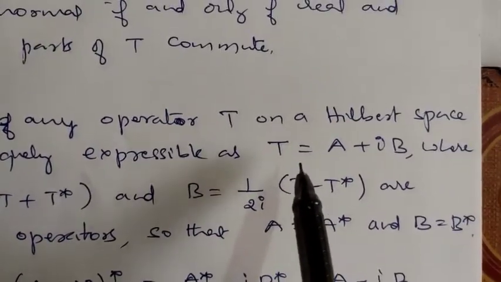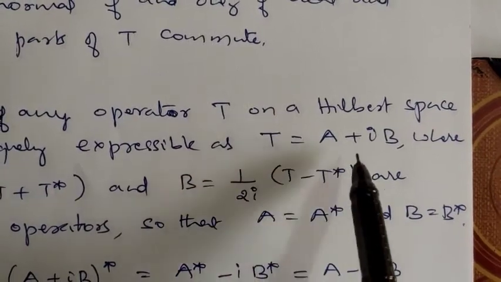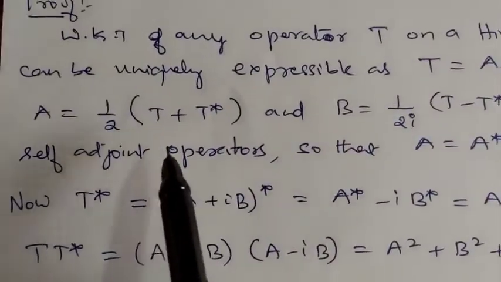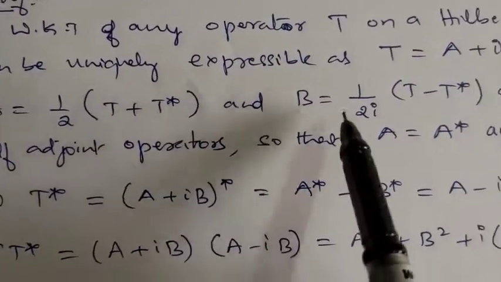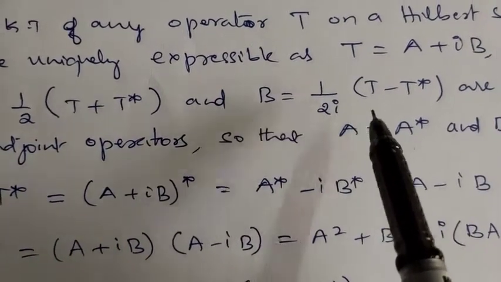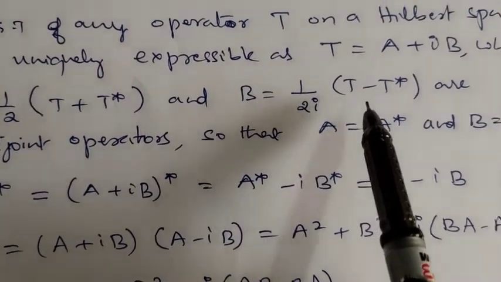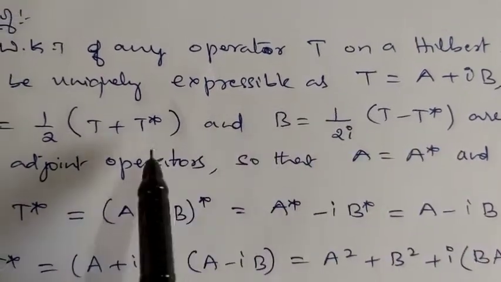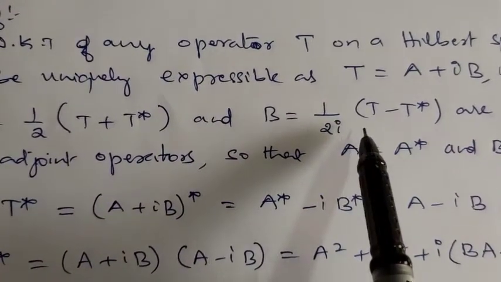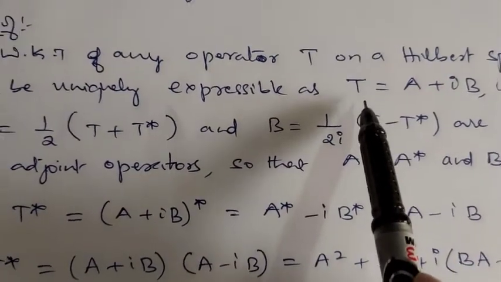So any operator on a Hilbert space can be written as T equals A plus iB, where A is 1 over 2 times (T plus T*), B is 1 over 2i times (T minus T*). If you add them up, you get T itself.